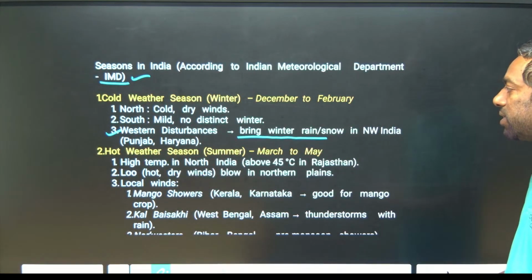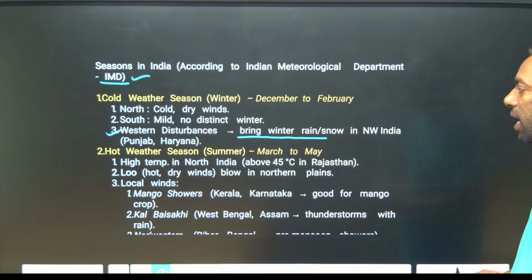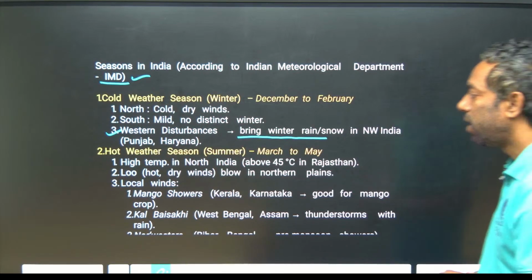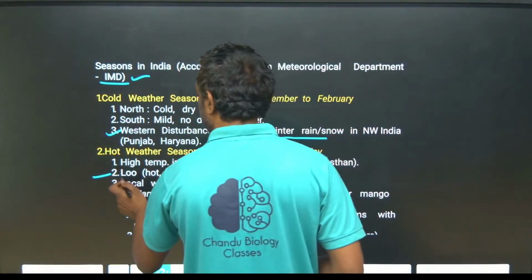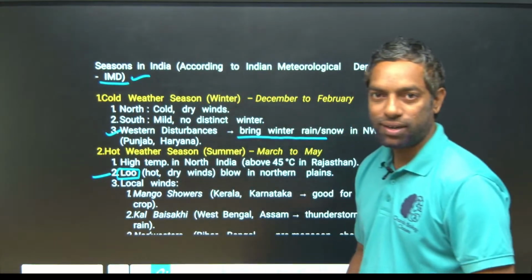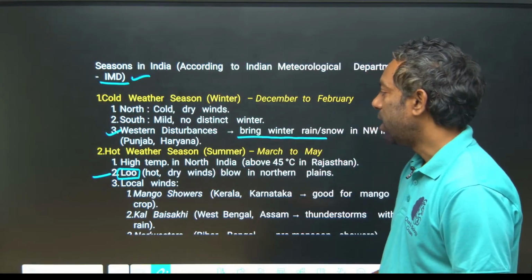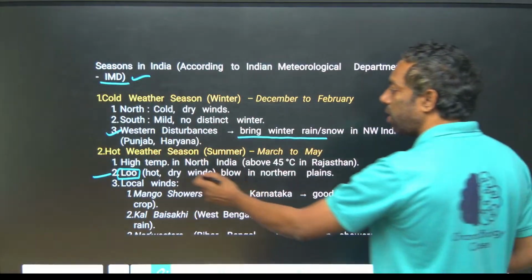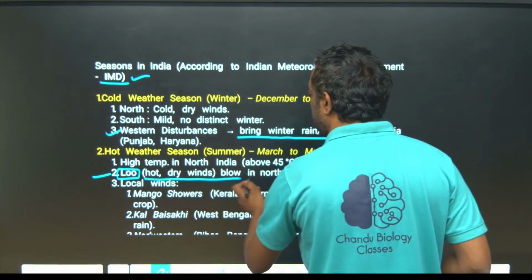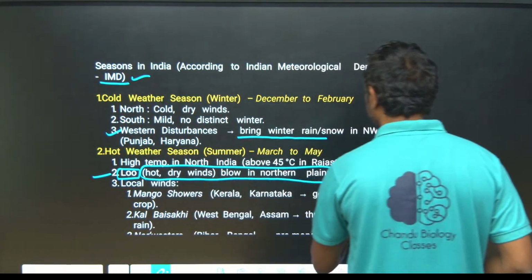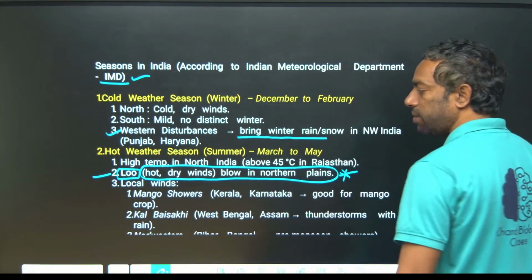Northwest India, Punjab and Haryana especially, get winter rain. And the hot weather season begins in March, with high temperature in North India above 45 degrees, that is Rajasthan. What is Lu? This is a previous year question, guys. Lu is hot dry winds blowing in the northern plains. This is important.